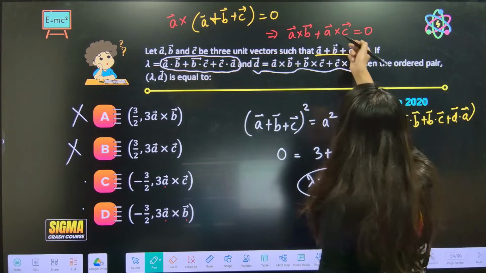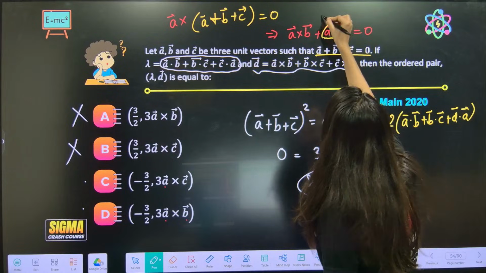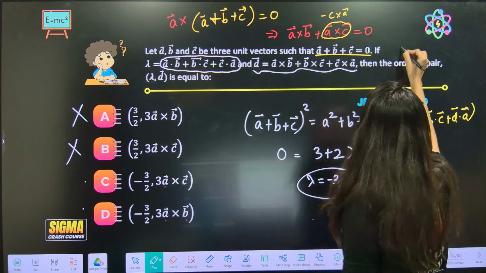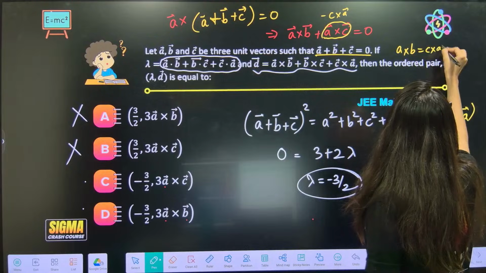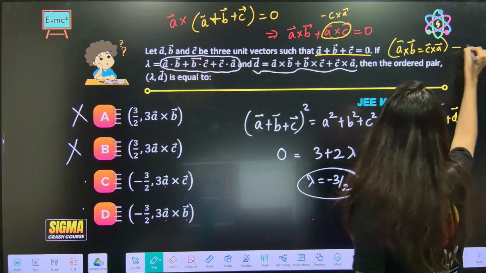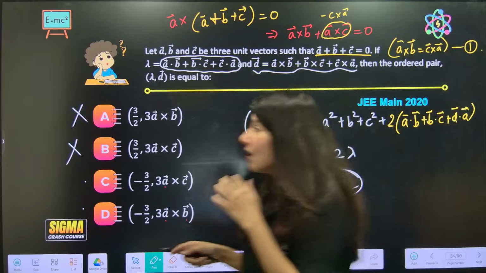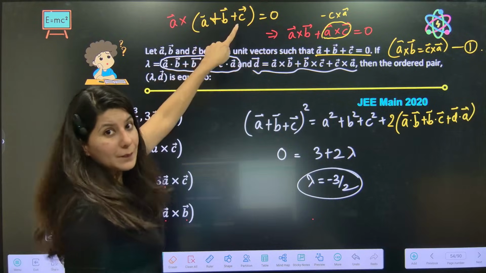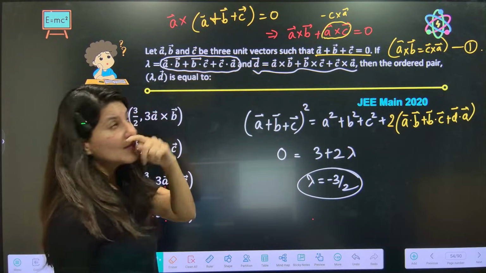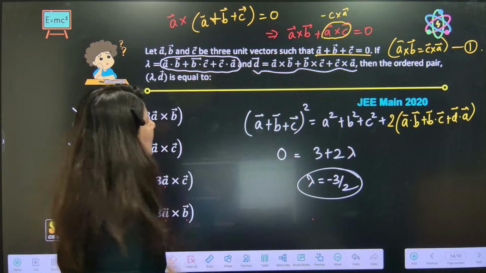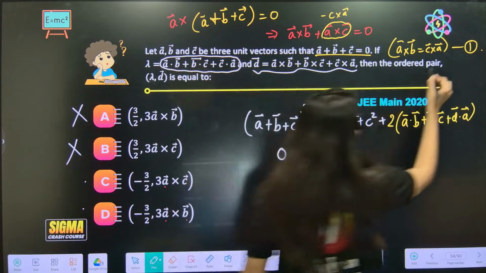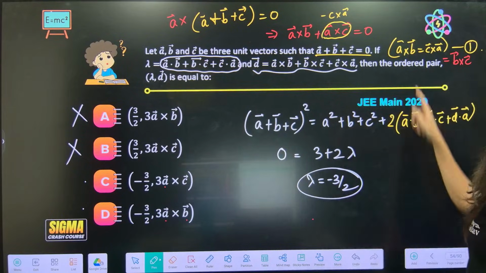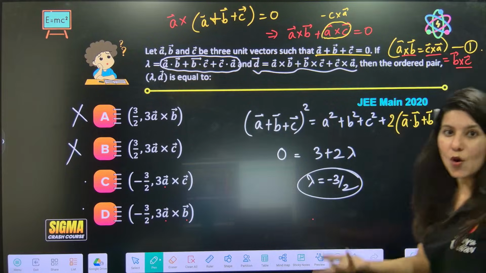This A cross C can be written as minus C cross A. So what does that mean? That means A cross B is equal to C cross A. That's the first equation. Similarly, this time I am going to cross with B vector. So B cross A plus B cross C is 0. So B cross C is equal to A cross B. So understand, A cross B, B cross C and C cross A are all equal.